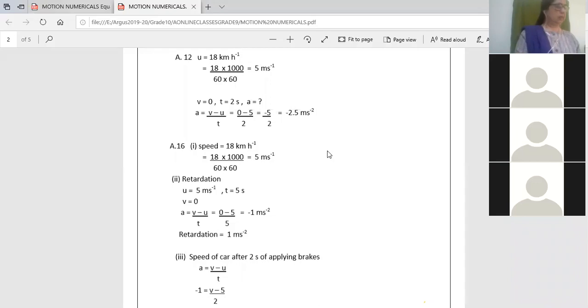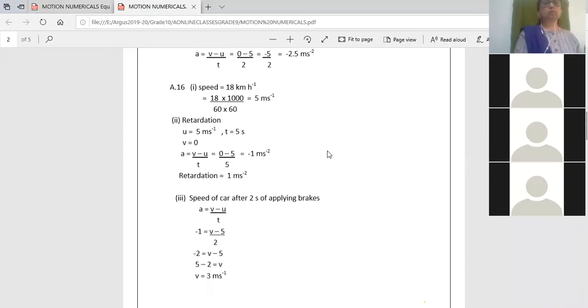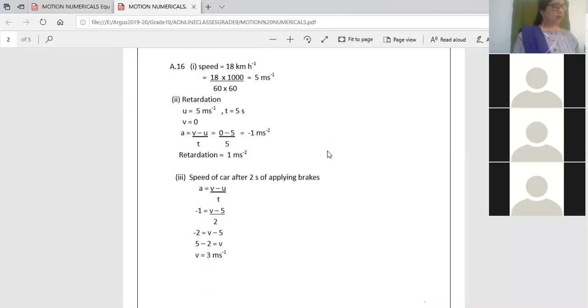Okay. Now come to the 16th one. A car is moving with a speed of 18 kilometer per hour. Again, it has stopped in 5 seconds. So again, I have to convert it into meter per second, right? Because it stopped in 5 seconds. So 18 kilometer per hour is 5 meter per second, right? Now find the speed of the car in meter per second. I've already found it. Find the retardation.